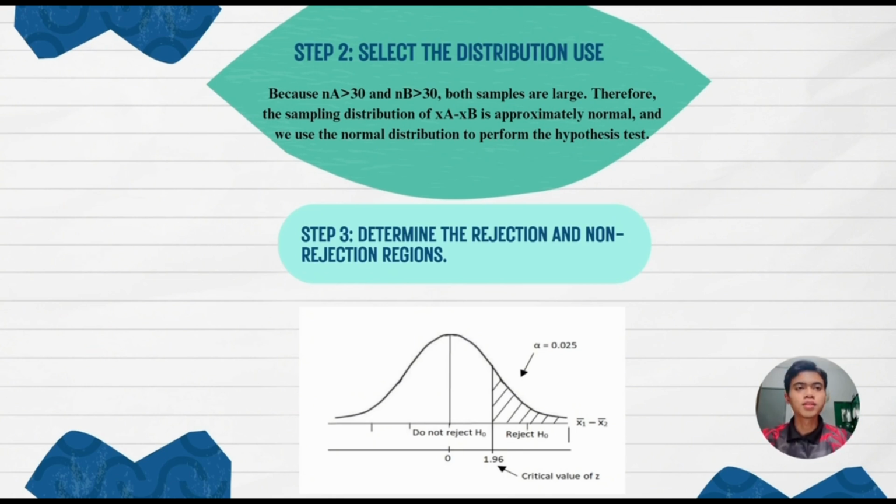Step 2 is to select the distribution to use. Because the total number of students exercising indoors is greater than 13, and the total number of students exercising outdoors is also greater than 13, we use the normal distribution to perform the hypothesis test. Step 3 is to determine the rejection region and non-rejection region. The significance level is given as 0.025, and the critical value of Z is 1.96.